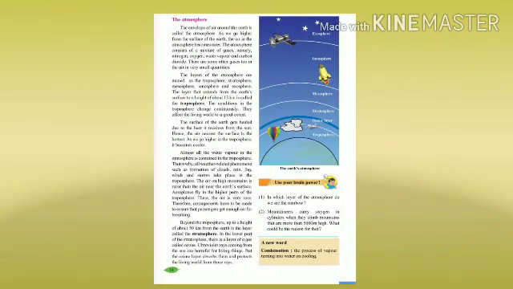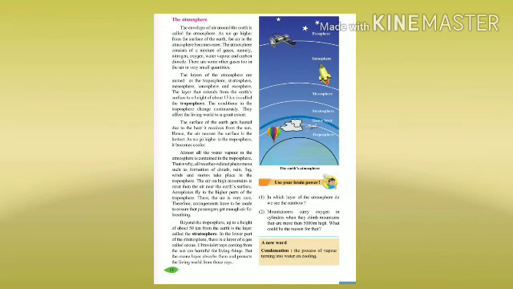You can observe in this picture the earth's atmosphere. The envelope of air around the earth is called the atmosphere. As we go higher from the surface of the earth the air in the atmosphere becomes rare. The atmosphere consists of a mixture of gases, namely nitrogen, oxygen, water vapor and carbon dioxide. There are some other gases too in the air in very small quantities.